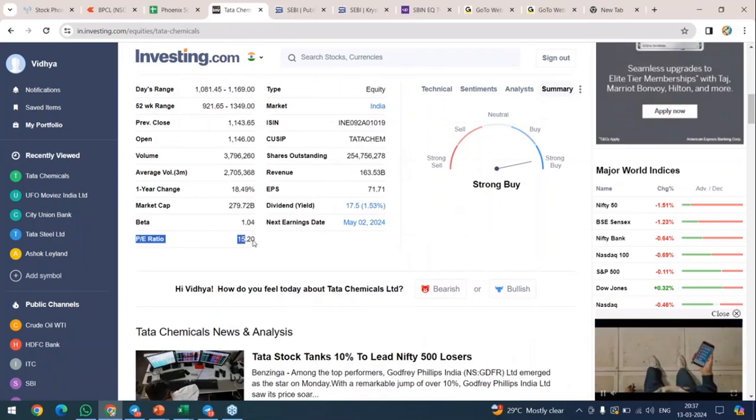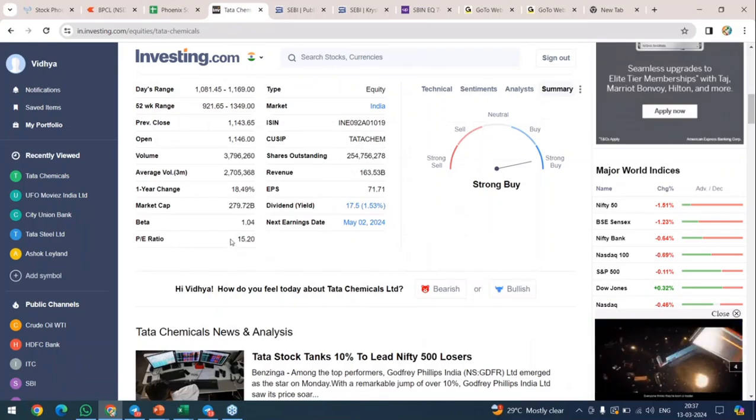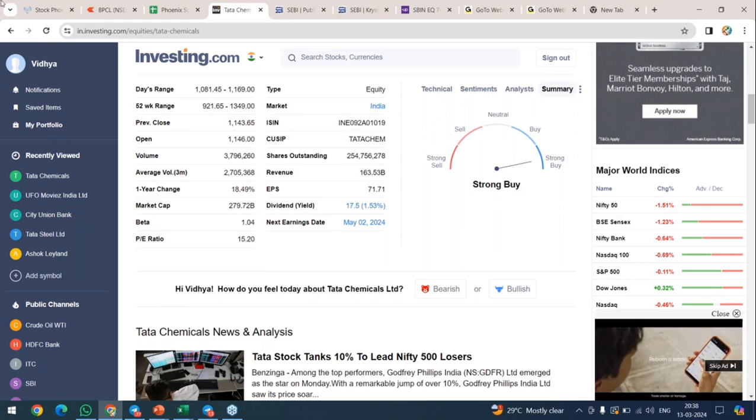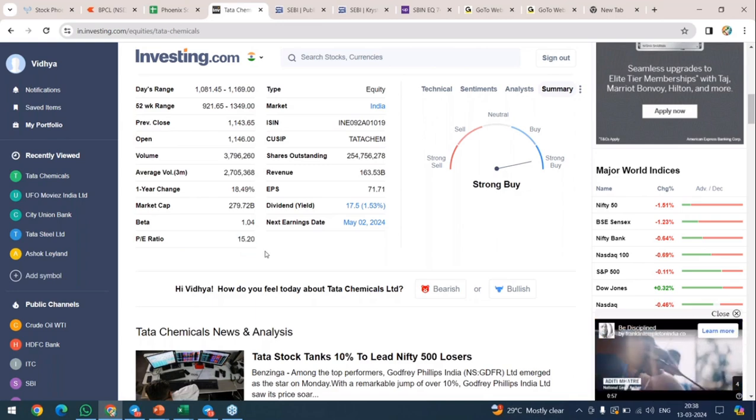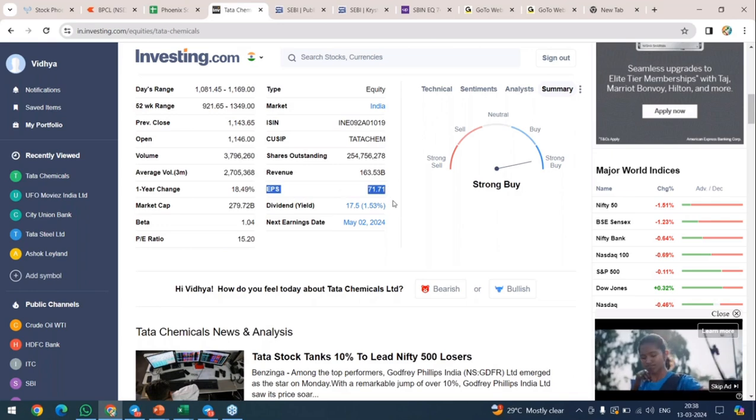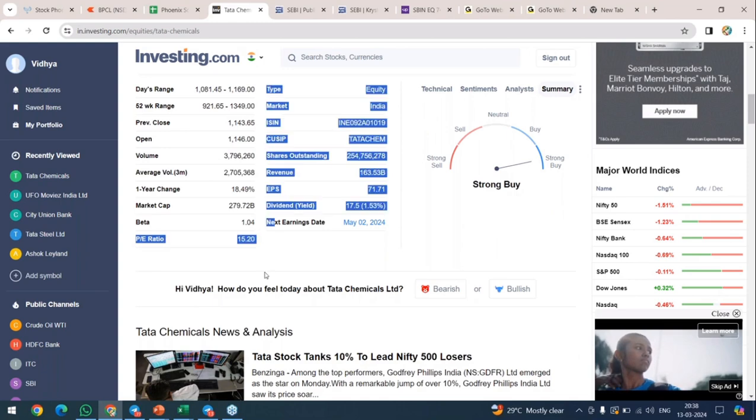this is the P/E ratio. In case the P/E ratio is not updated, you can see a hyphen there. Then it is yet to be calculated. You can check tomorrow or the day after tomorrow. Okay, but for most of the stocks you can check your P/E ratio here. In case it is not available, wait for 1 day or 2. You will get it updated. EPS, earnings per share, you can see here, 71.71. But that is not required. Just referring to the P/E ratio is also enough.